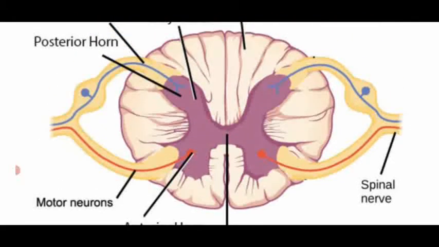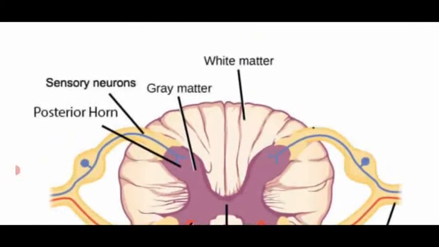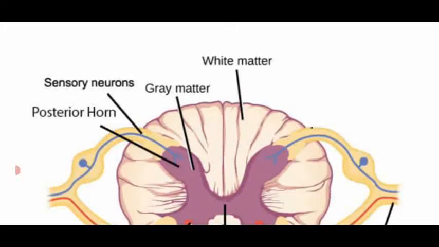Another one in the anterior side, a bundle of nerves which passes away from the anterior horn, see the orange color, moves away from the anterior horn and is known as the ventral or efferent root. Both of them are joined together to form the spinal nerves.